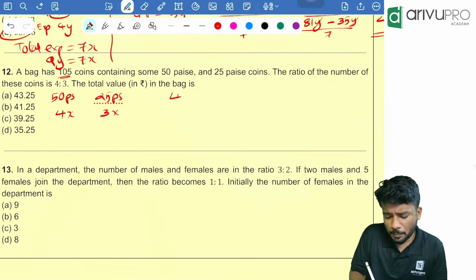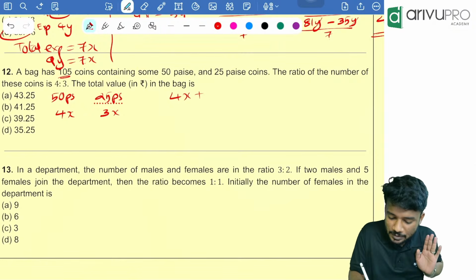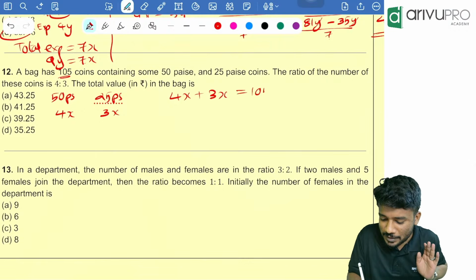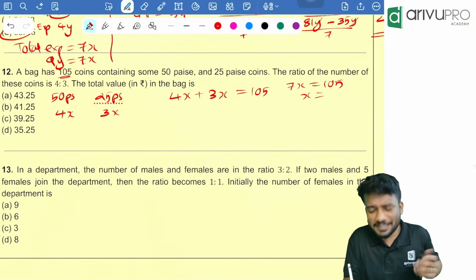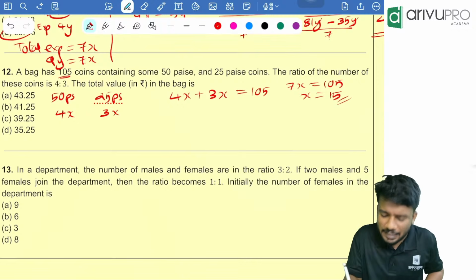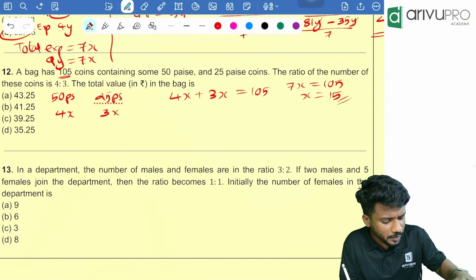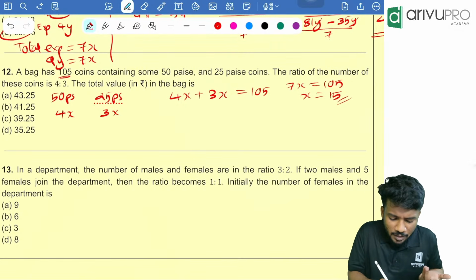So 4x plus, that means 4x is the number of 50 paise coins plus 3x is the number of 25 paise coins is equal to how much? 105. From that, 7x is equal to 105. x is equal to what? 105 by 7 is equal to 15. That is correct, right? Yes. I got the x value. Now we need to check how many are there.